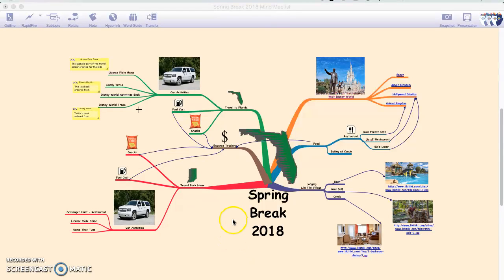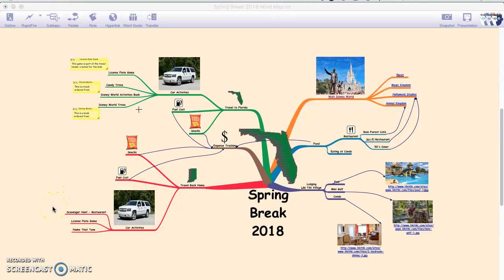And then, sad to think about, but on the travel back home, I also then rounded out the trip with a little bit different activities, since we won't be probably doing the Disney trivia on the way back, saving a few different activities, and also important to note that we'll be tracking fuel and snacks there.